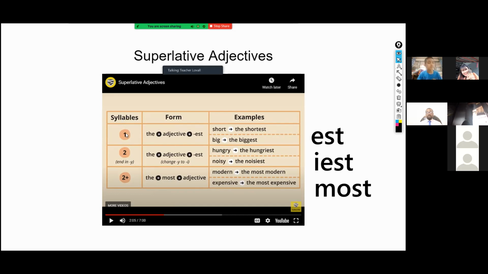If there's only one syllable, then most of the time we just add est to the end of the word. Short, shortest, okay? Now, if it has two syllables ending with a y, we change the y to i and still add est. So hungry to hungriest. Now, if it's two or more syllables, and not ending in a y, then we resort to adding most.